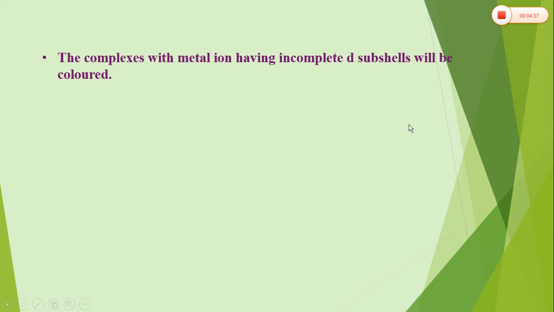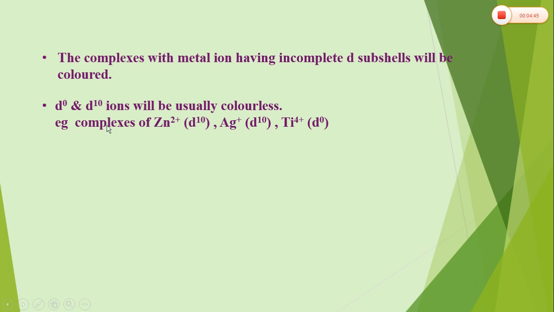Now, certain points we have to keep in mind. The complexes with metal ions having incomplete d subshells will be colored, and the complexes in which the metal ion has d0 or d10 configuration will usually be colorless. For example, complexes of Zn2 plus, d10, then Ag plus, again a d10 system, and Ti4 plus, again d0, so these will be colorless.